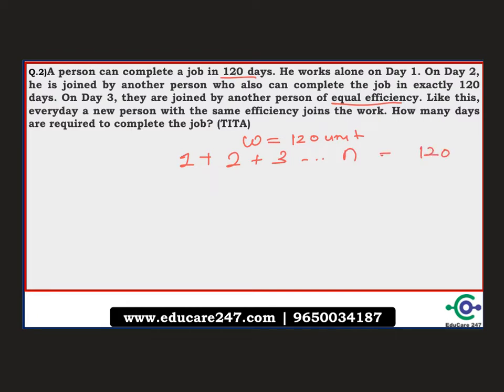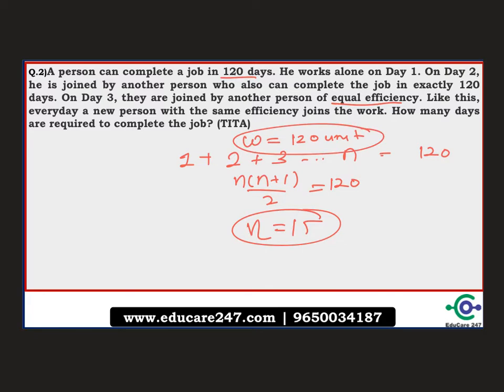Just apply the formula for the sum of the first n natural numbers, n into n plus 1 by 2, equal to 120. From this you will get n as 15, and this is your answer. You saw how easy this was. We just consider the whole work as 120 units and apply the formula for the sum of the first n natural numbers.